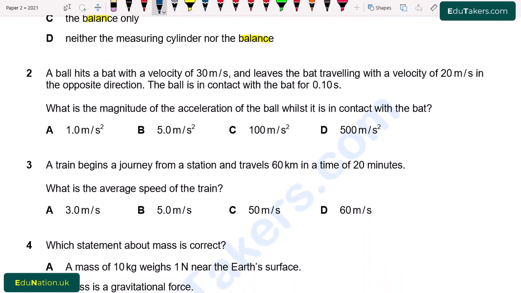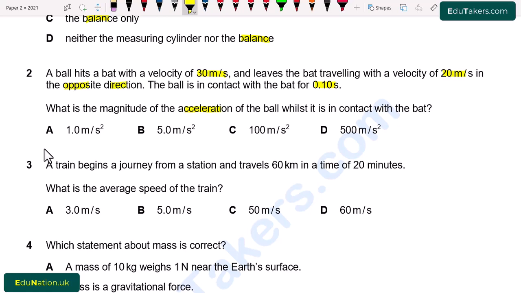Question number 2. A ball hits a bat with a velocity of 30 meters per second and leaves the bat traveling with a velocity of 20 meters per second in the opposite direction. The ball is in contact with the bat for 0.10 second. What is the magnitude of the acceleration of the ball while it is in contact with the bat? So here we have to find out the magnitude of the acceleration.